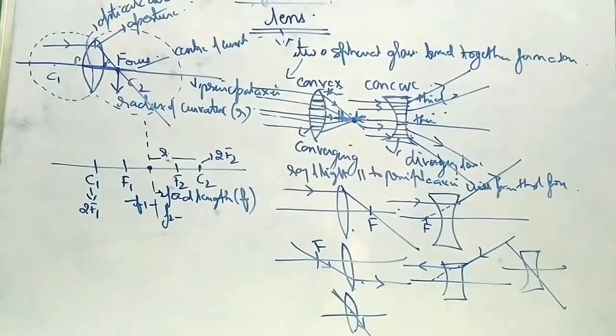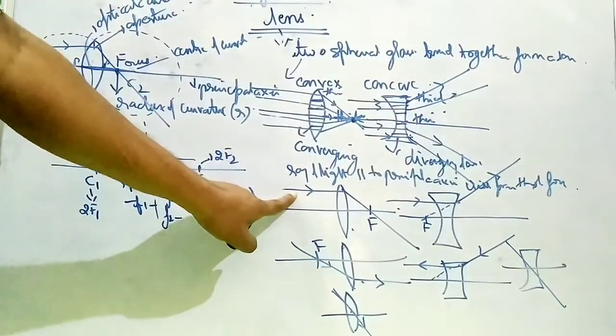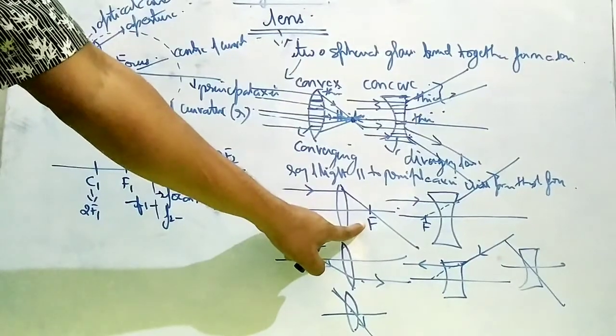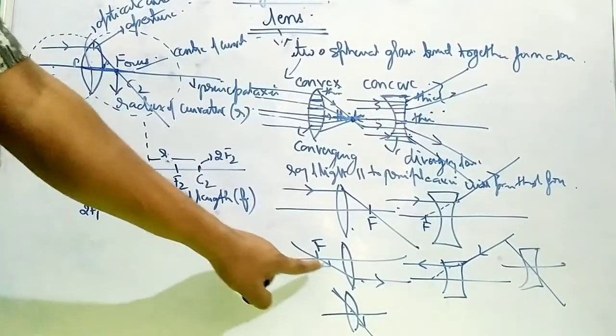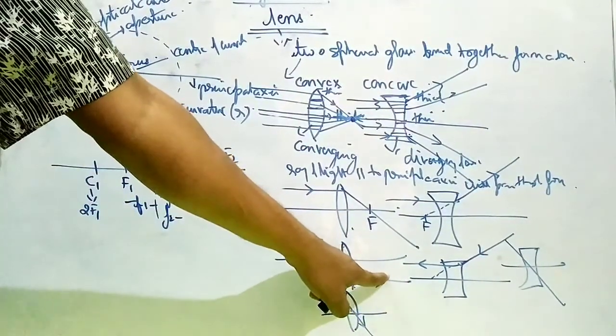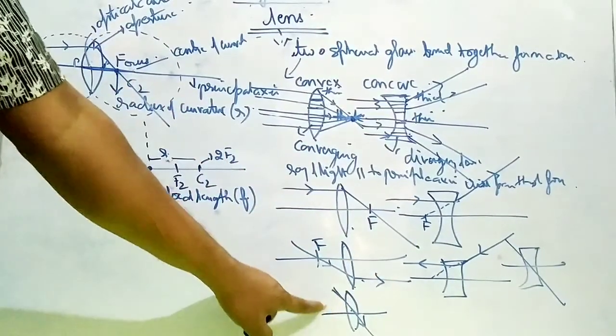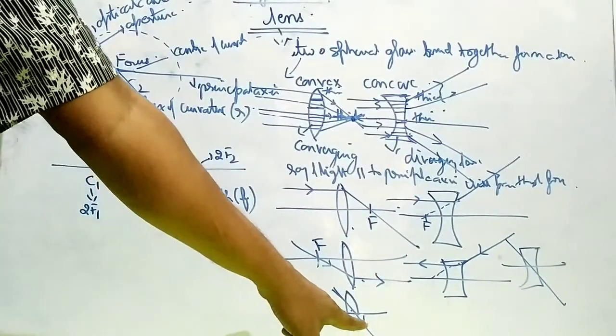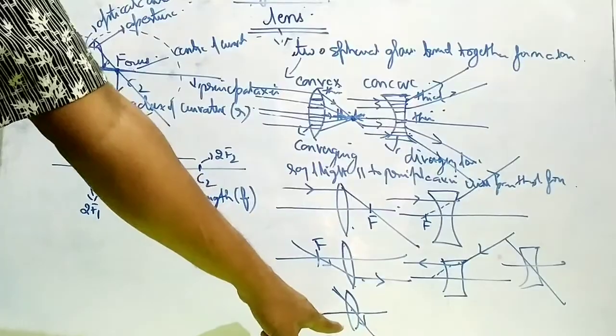So when the ray of light is passing through the optical center, 3 points you have to note. Number one, when the ray of light is parallel to the principal axis, after refraction it will pass through focus. When the ray of light is passing through focus, it will become parallel to the principal axis. And when the ray of light is passing through the optical center, it will pass undeviated.